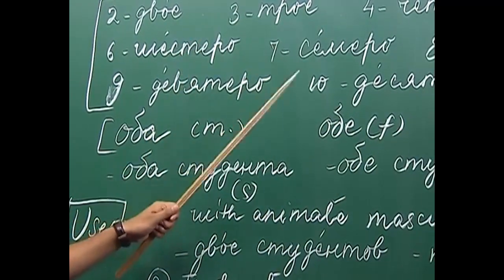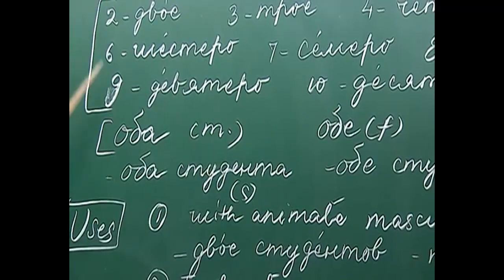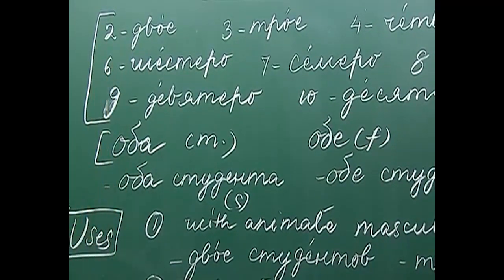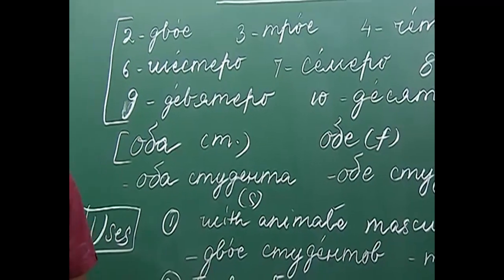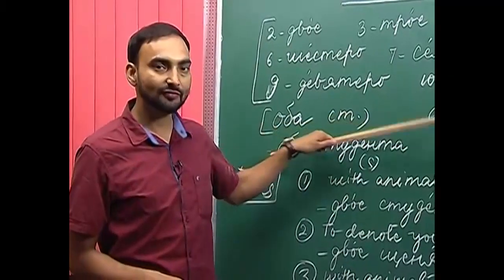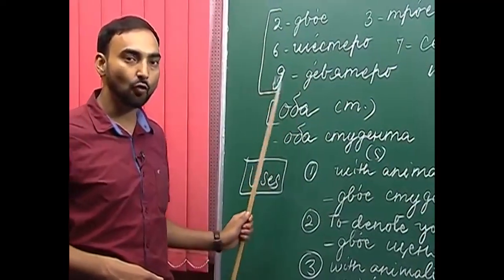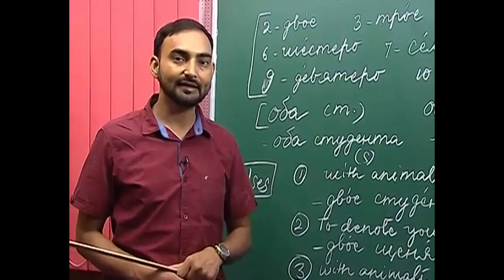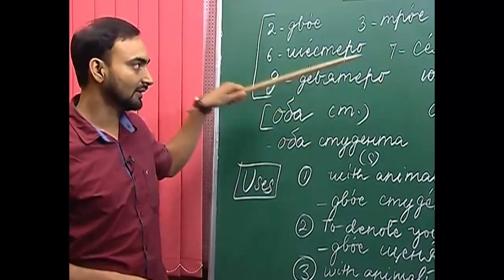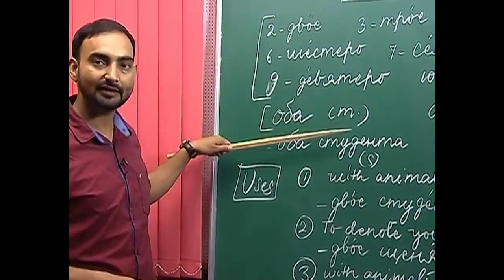So, when we use a noun with the collective numerals which are derived from the cardinal numbers, we use the genitive case of the nouns, while when we use nouns with the collective numeral oba or obe, we use the genitive singular form of the noun. So, this is the difference between these two groups of collective numerals.